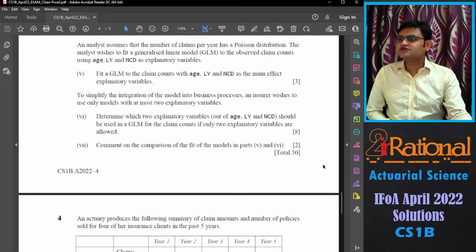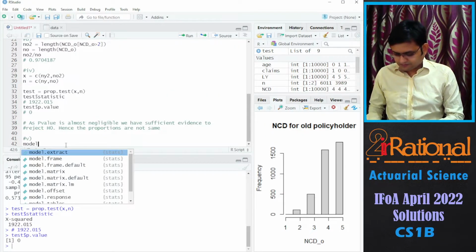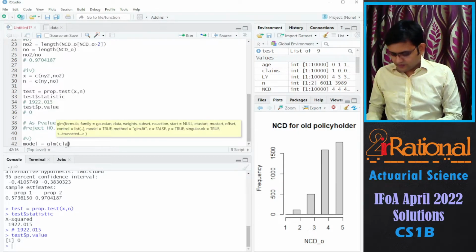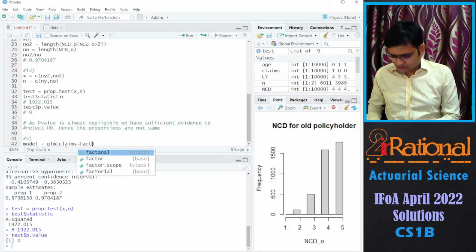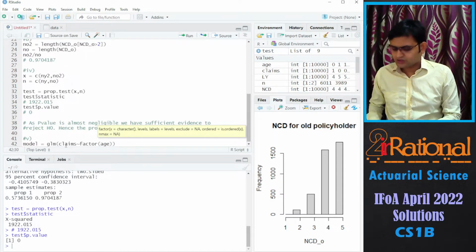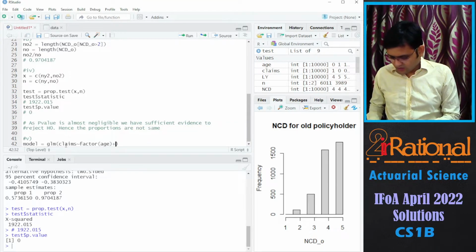The analyst wishes to fit a generalized linear model GLM to the observed claim count using age, LY and NCD as explanatory variables. Fit a GLM to the claim count with age, LY and NCD as the main effect explanatory variables. So fifth part, we'll say model GLM, we have claims as our Y, then age is factor, so factor age, LY plus NCD.